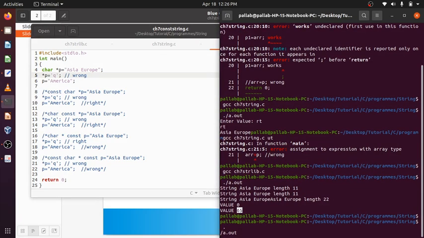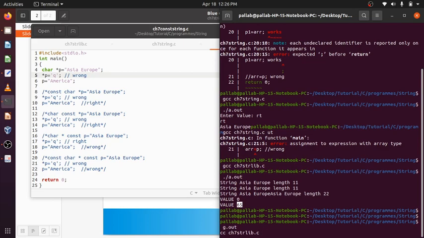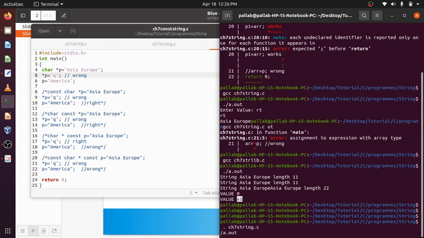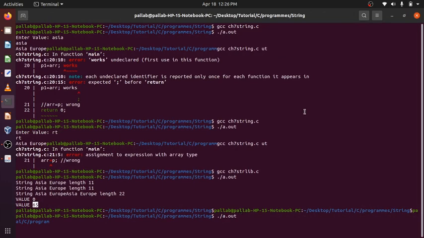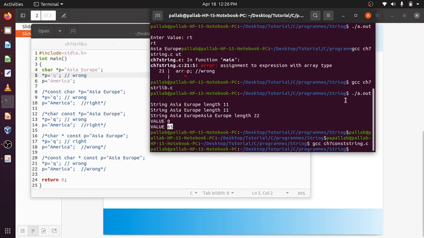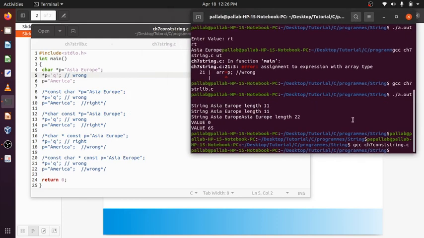Let's see. It got compiled without any issue, but can I execute it?